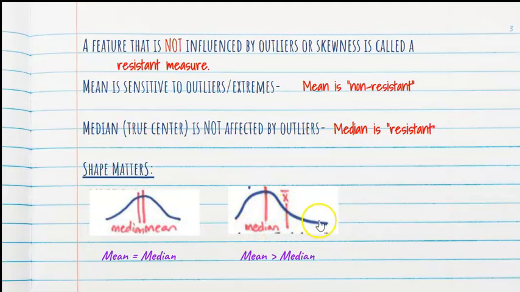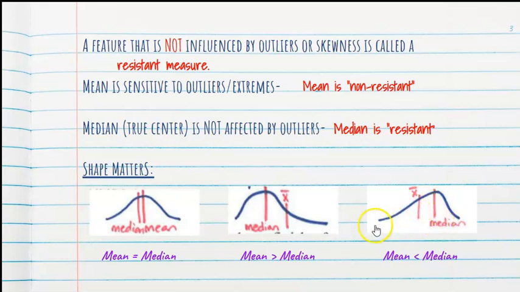Okay? Remember, if it's going to the right, it's positively skewed, so the mean is going to be bigger than the median. Now, reverse that. If it's a left skewed distribution, median stays put. The mean travels toward the tail. Again, this tail is now getting lower because it's negatively skewed. It's getting lower. The x-bar is lower than the median.